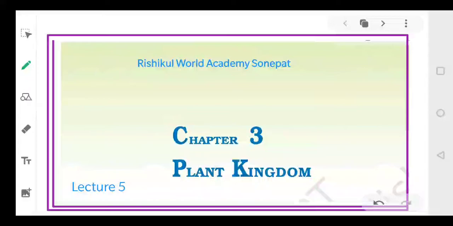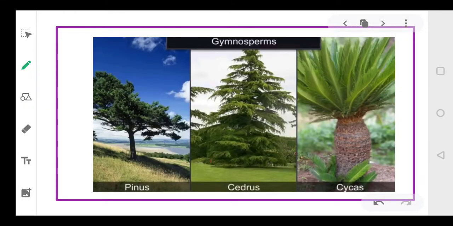I hope there is no doubt in the class, in the videos, in the modules that we have shared so far. Right, everyone? I hope you understood every concept. Okay, so let's start with today's topic, that is gymnosperms.